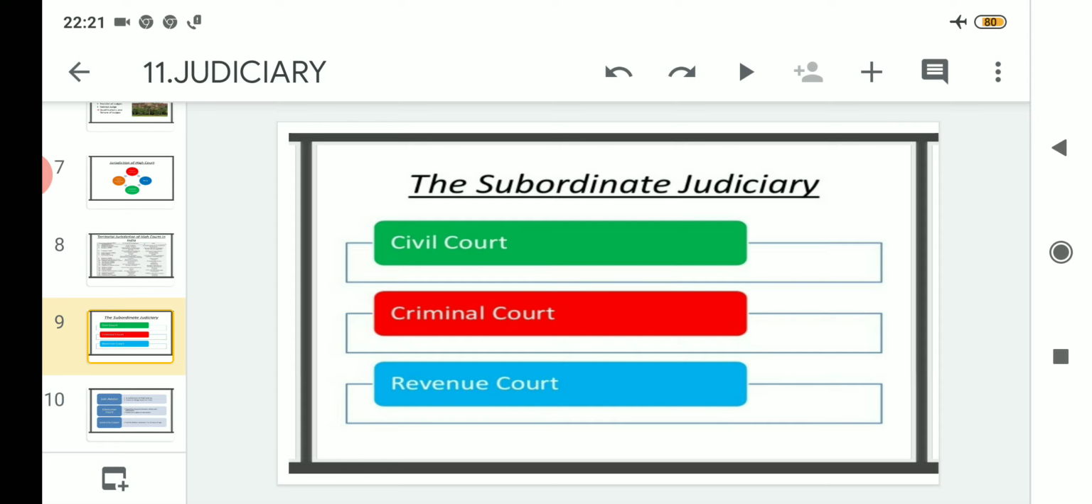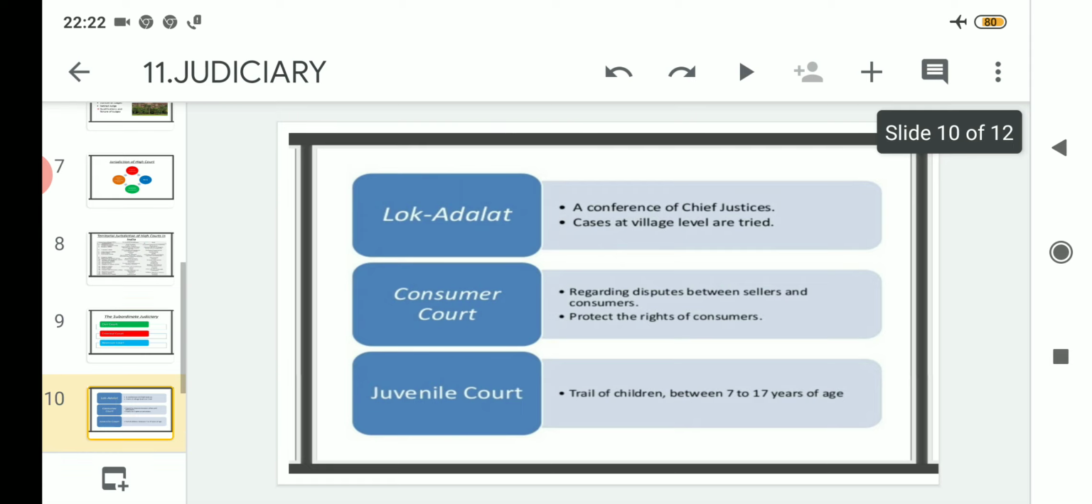If we talk about the subordinate judiciary, the high court or session court can be subdivided into three parts: the civil court, the criminal court, and the revenue court. After that come three types of court, starting from Lok Adalat, consumer court and juvenile court.